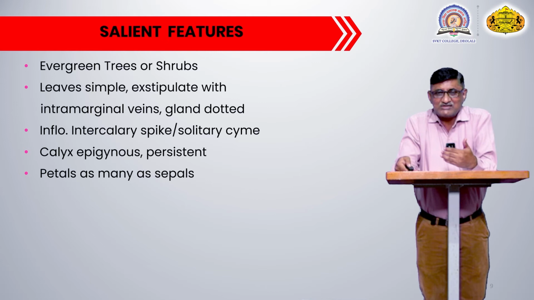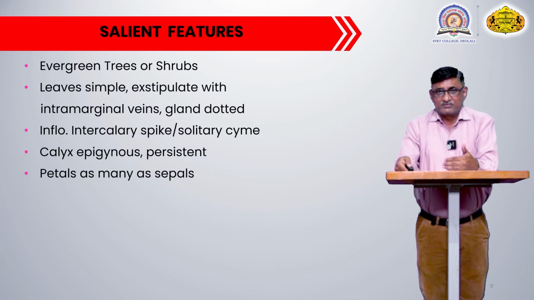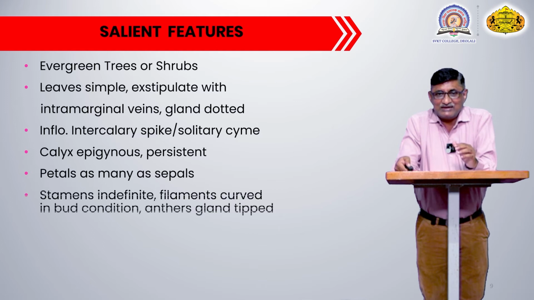The flowers are bisexual but they are sessile, and they are produced on the axis, and later on the tip of the inflorescence again starts growing into a vegetative branch, and that's why the inflorescence is developed in between the vegetative branches, and this is what is identified as an intercalary spike.